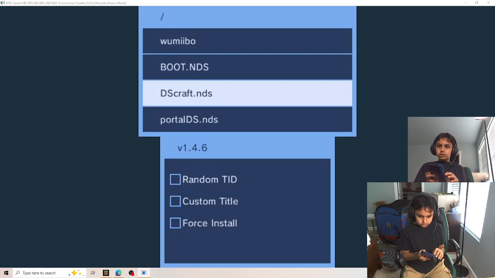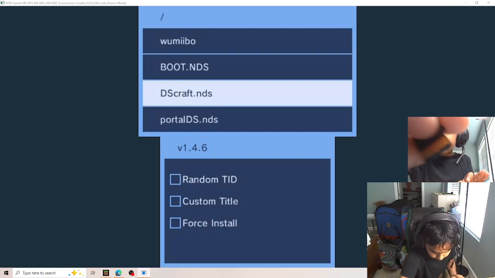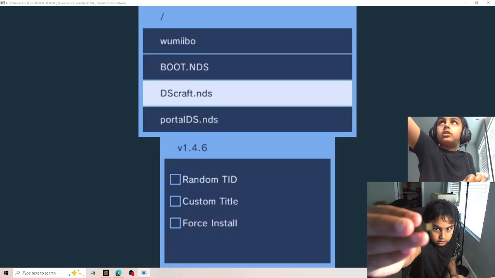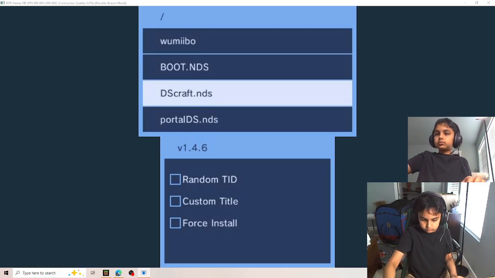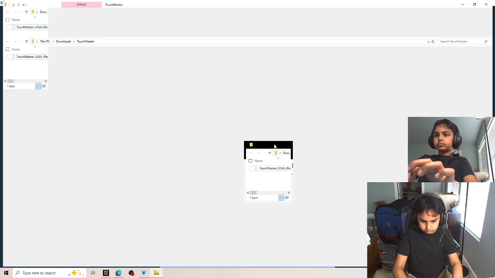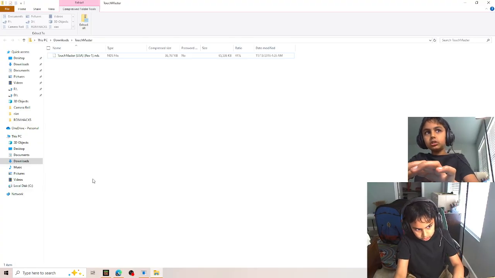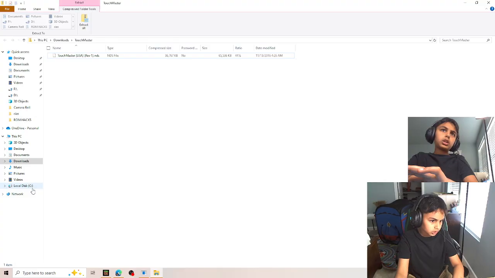Remove your SD card and put it into your computer. Now go to the Files app. I already have it opened here. Drag and drop your SD card here. And then we have this here. My SD card isn't loaded in for some dang reason. I think it's in now. Yeah, it is.